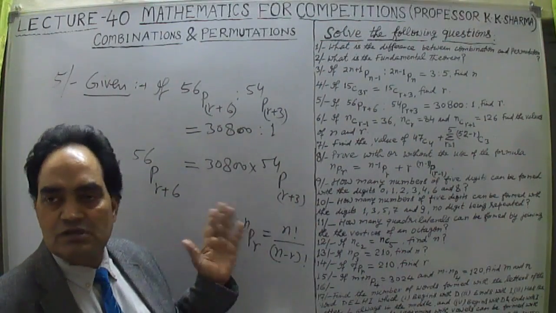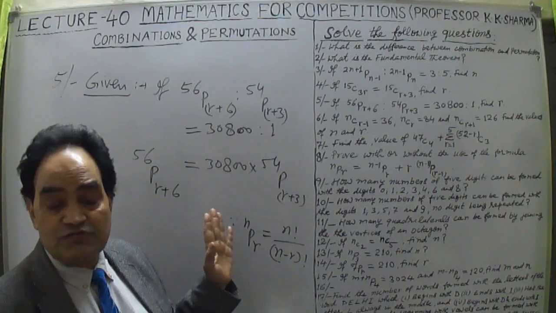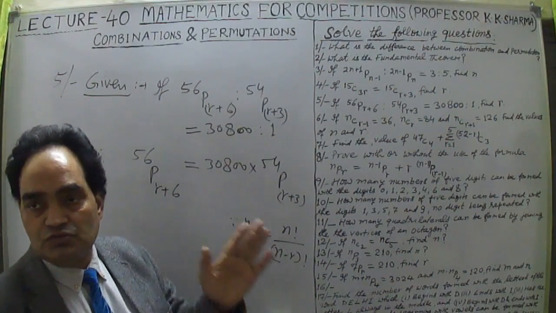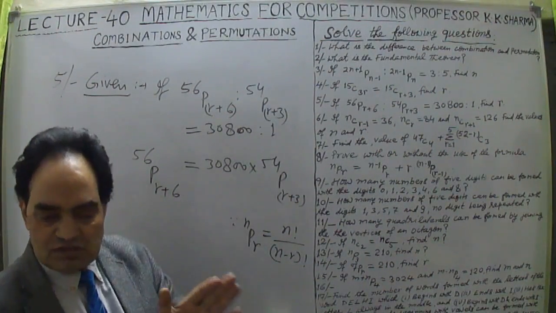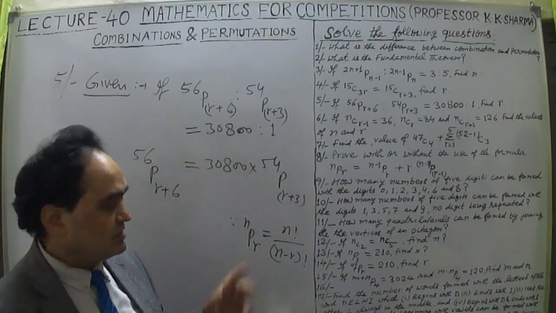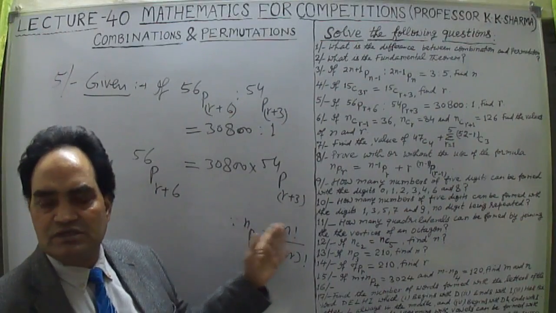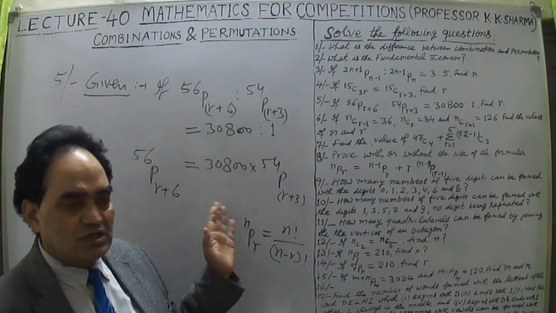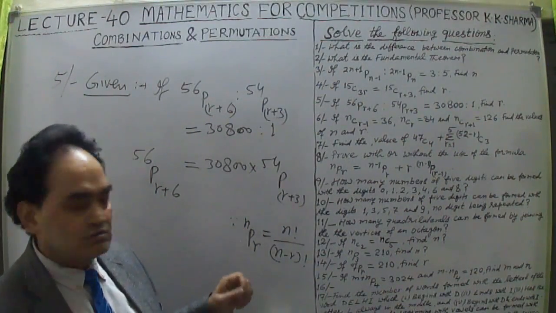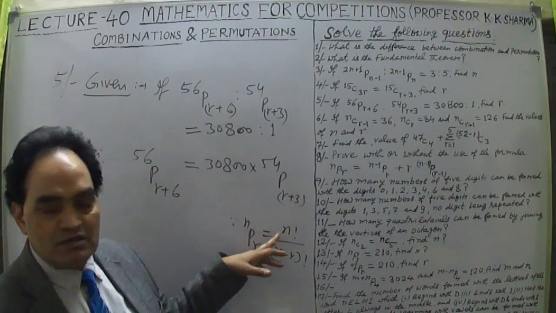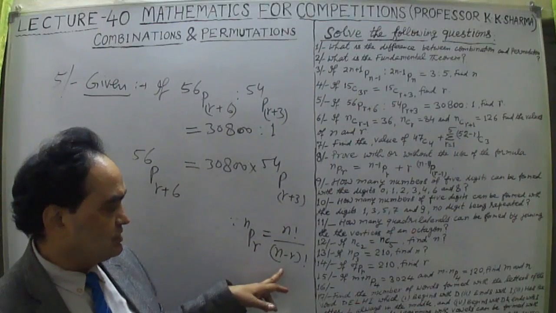What does factorial mean? Suppose factorial 5 is given, then factorial 5 means 5 into 4 into 3 into 2 into 1, each time 1 lesser, up to 1. Multiply the decreasing numbers, and that value is the factorial. Similarly, nPr is factorial n divided by factorial of the difference n minus r.